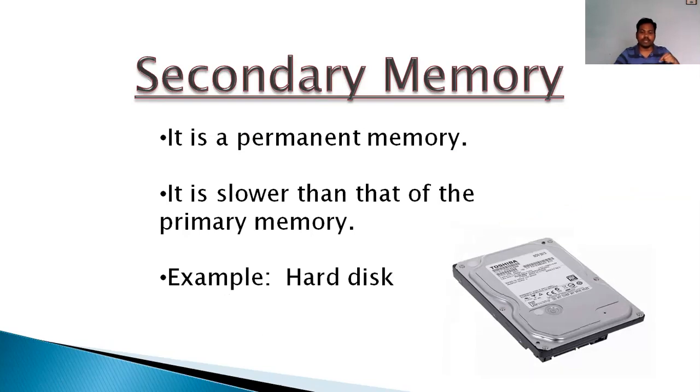And in case of secondary memory, it is a permanent memory, and it is slower than the primary memory. Obviously, it will be slower. By the name itself, you can understand, right? Now, suppose you are working on MS Word or on Paint, and after doing some particular task, you want to save that file. So what do you do?